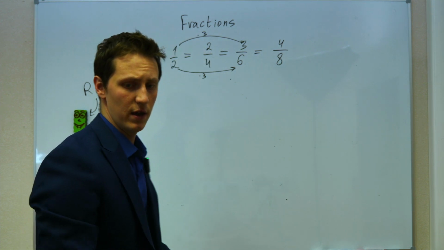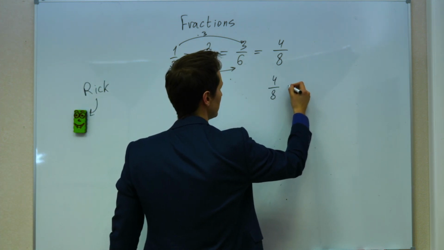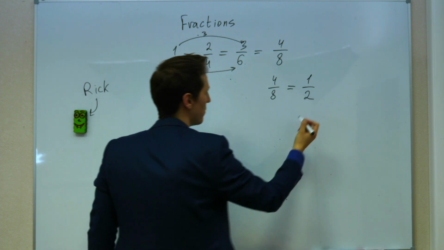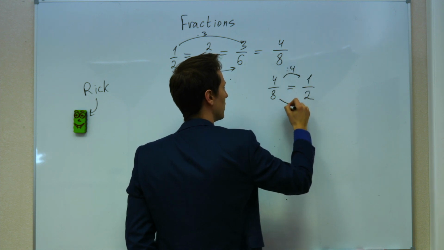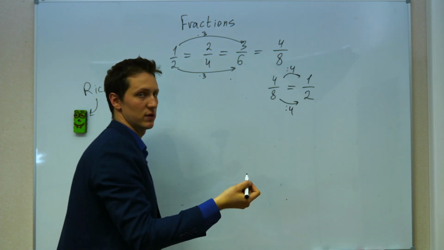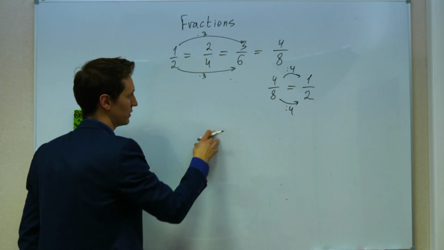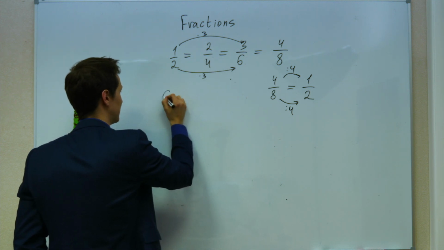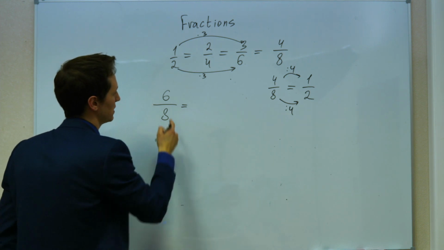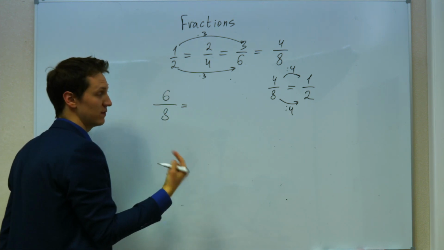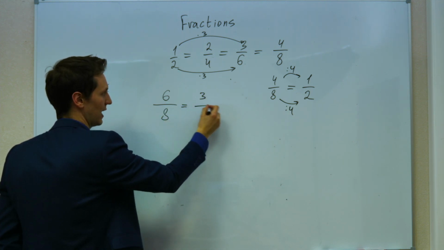This is called fraction reducing. When you take 4/8 and turn it into 1/2 by dividing both numerator and denominator by 4, you are reducing the fraction. You can take a look at any fraction and see right away whether it can be reduced or not. For example, 6/8 definitely can be reduced because both numbers are divisible by 2. You can divide 6 by 2 and you get 3. You can divide 8 by 2 and you get 4.